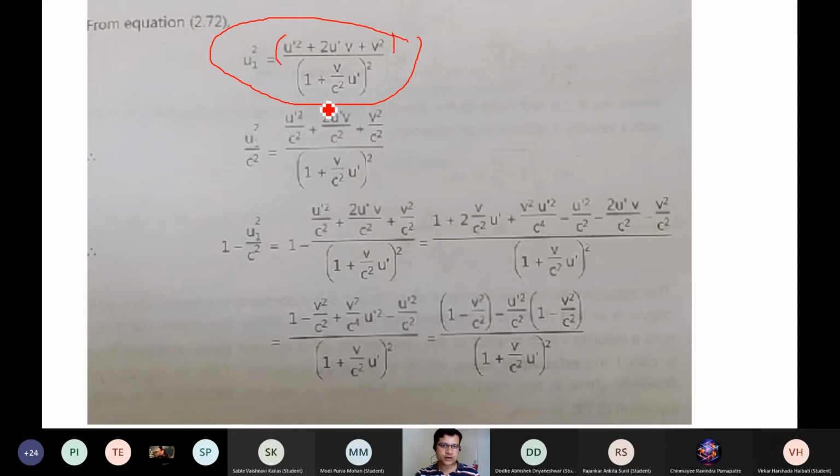And similarly you solve the bottom expression, okay, with a certain arrangement over here. Okay, so we do not need to worry right now about how the expressions have been solved. This is not to be asked in the examination, since we always have an online examination, but you people have to practice those derivations, how those calculations need to be done. Okay, so here u1 square by c square has been calculated, and then we need to have the form 1 minus u1 square by c square. So that whole thing is subtracted from 1.